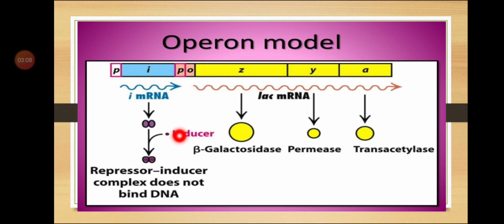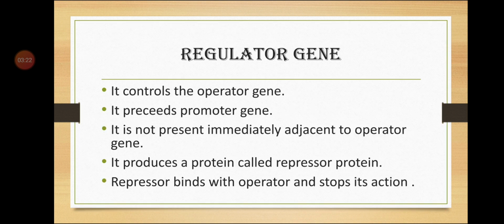This is not a component of the operon; you can see it is not included in the diagram. But we are going to study about it in detail today. Starting with the first one, that is the regulator gene.